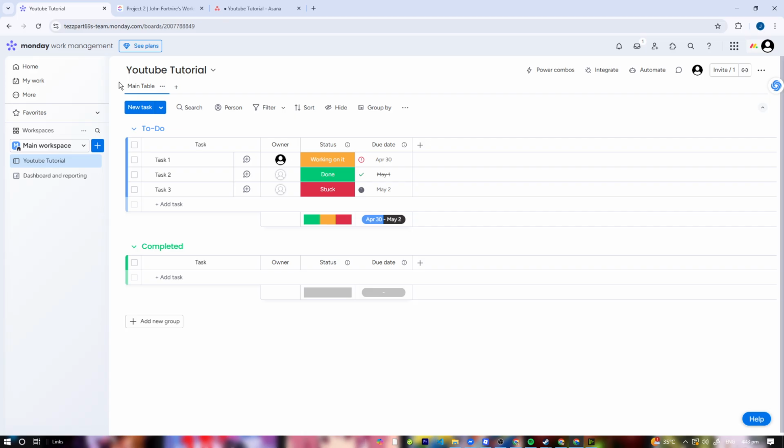Let's start with user interface and ease of use. We're going to start with monday.com. monday.com has a powerful spreadsheet, as you can see here, and also very intuitive and highly visual icons. It's great for teams that love clear overviews.